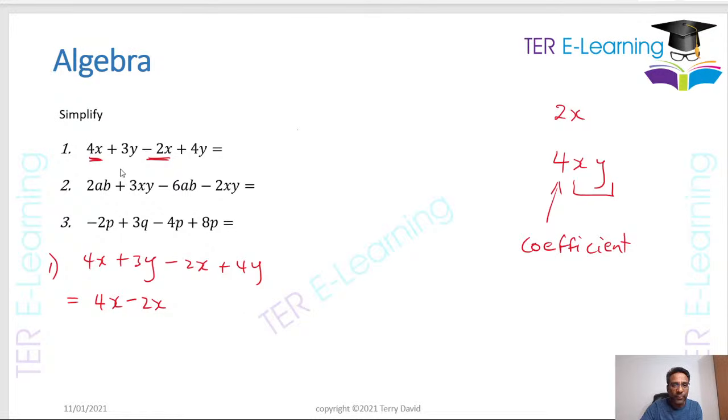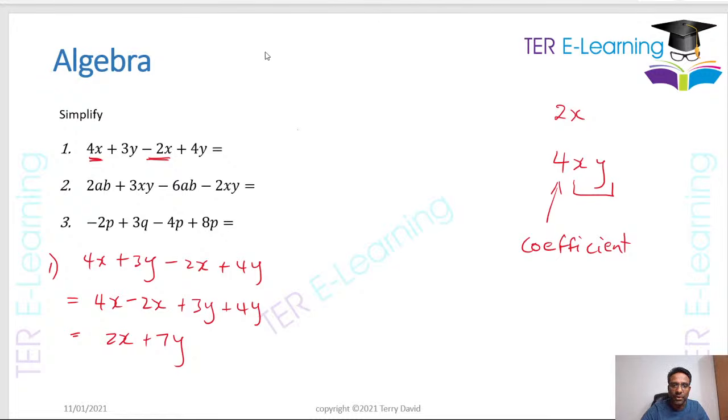Then we are left with 3y, so it's plus 3y plus 4y. So I brought all my x's together and all my y's together. So 4x minus 2x is going to give me 2x, and then 3y plus 4y is going to give me 7y, right? So this is my answer for question 1. When you have to simplify an expression, you bring all the like terms together, you add them up or subtract them, and that's how you simplify, right? Now these are typical questions they could give you in the CSEC exam.